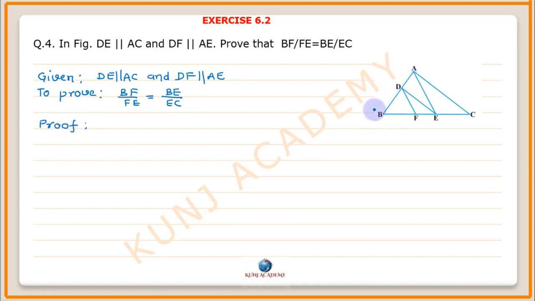In triangle ABC, since DE is parallel to AC, therefore BE upon EC is equal to BD upon DA by the basic proportional theorem, BPT.